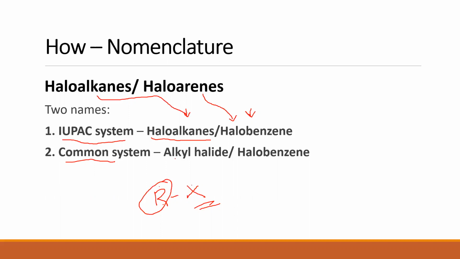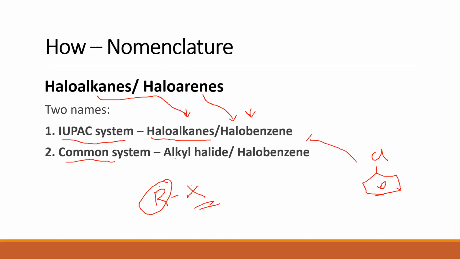So now we understand how to name halogen derivatives of alkanes. Under the IUPAC system, they are named as haloalkanes. Under the common system, they are named as alkyl halide. Whereas when you look at aromatic halides, this is a benzene ring. It does not look like one because I'm finding it difficult to write the structure with the mouse. I hope you bear with this.